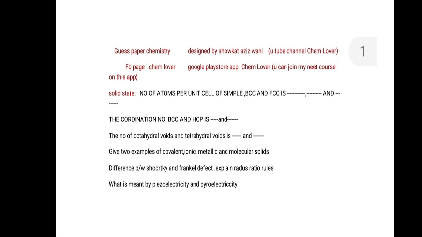Solid state. So in the solid state you can have questions on the number of atoms per unit cell. So you have to determine the number of atoms. You have to remember, actually this will be a 1 mark question. Number of atoms per unit cell of simple cubic, BCC or FCC is dash. So in simple cubic, BCC and FCC you have to remember the number of atoms per unit cell. The second important point is the coordination number of BCC and HCP is dash and dash. The number of octahedral voids and tetrahedral voids is dash and dash.